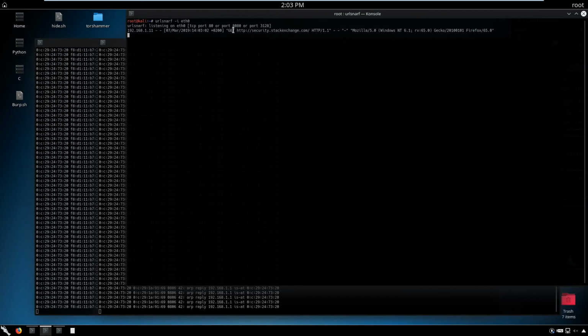We get that request. Sometimes it needs a little more time to calculate and respond with all the requests, all the web pages. But here we saw that it successfully got requests from that website, which is security.stackexchange.com, HTTP/1.1, and we have the user agent here, which is Mozilla for Windows. So this is the basic example of a man-in-the-middle attack, how you become the man in the middle and what you can do after you become the man in the middle.